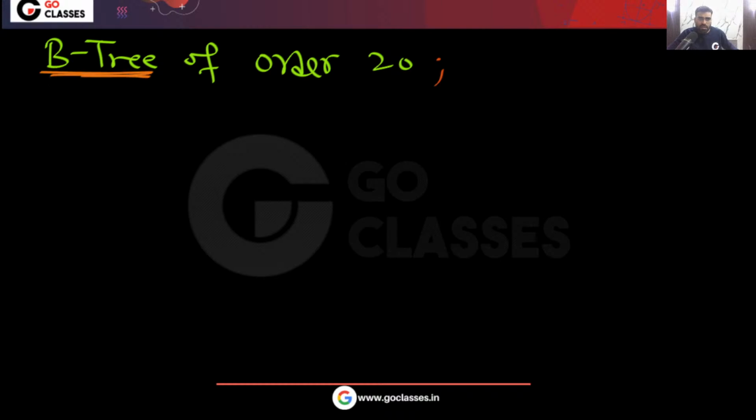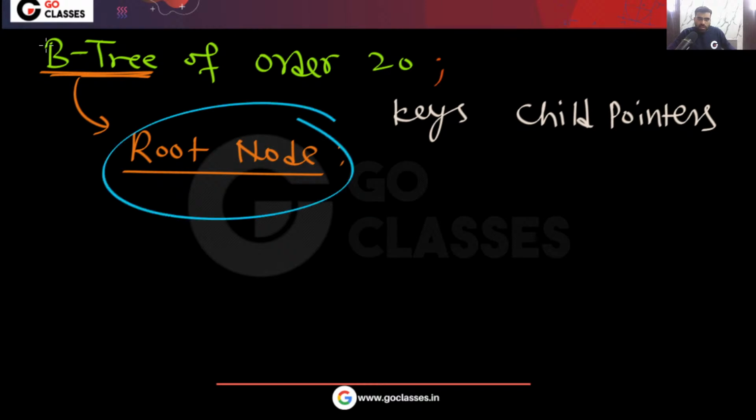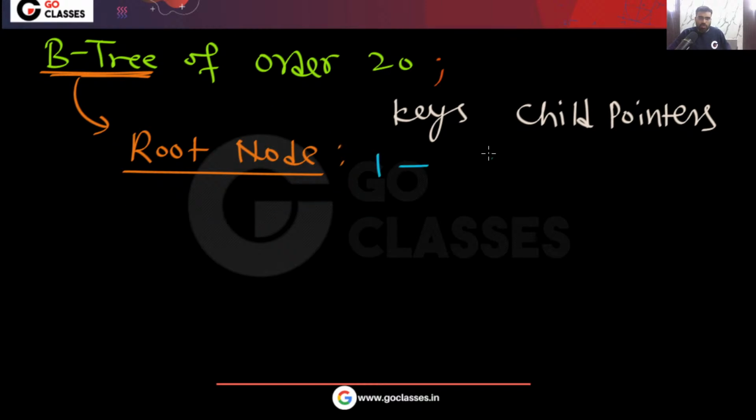So finally we got this B tree. Let's see what you can have for the root node. For the root node, what are the minimum and maximum keys and child pointers? Very simple, for the root node, the minimum number of keys you can have is 1. Yes or no? Because if the root node has no key, then there is no tree. There is no B tree.